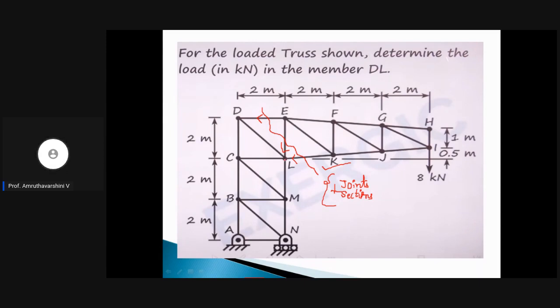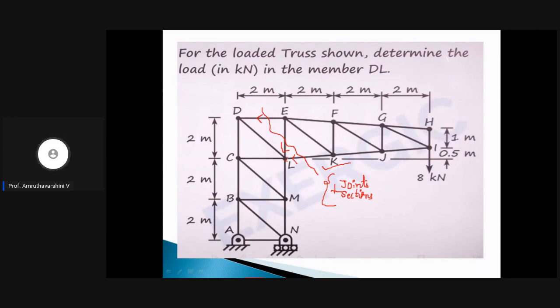Now, look at the joint L. If we take moment at L, the moment due to the force EL will be 0, and moment due to force KL will also be 0, right? Because both the forces are passing through L, and hence there is no perpendicular distance between joint L and the force.